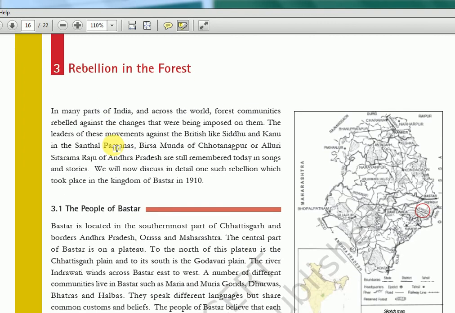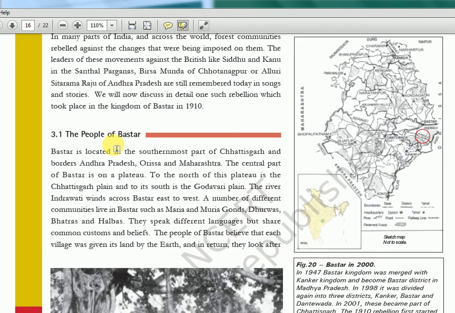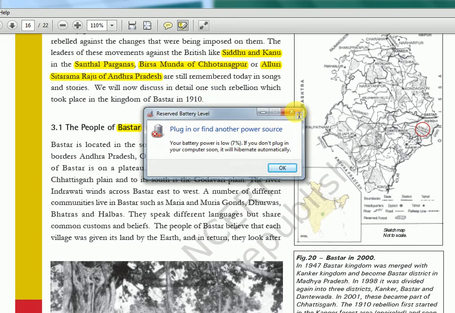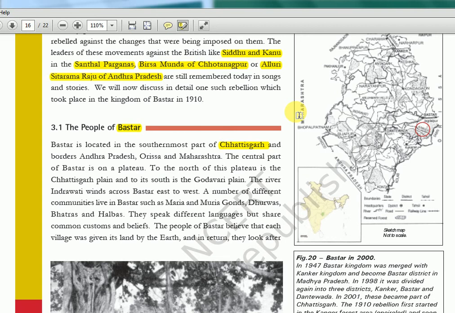Rebellion in the forest. So I think one rebellion movement they are zooming into, the Bastar rebellion. Okay, Bastar is a place in Chhattisgarh. So before that they are just giving the leader names, Sidhu and Kanu in Santal, Birsa Munda of Chota Nagpur, and Alluri Sitarama Raju of Andhra Pradesh. All these three movements in detail I have done in my Spectrum series, chapter 17 and 18. Please go and see. NCERT is just giving the names. Okay, so these are all early movements, but the Bastar rebellion is in 1910. That also try to remember.